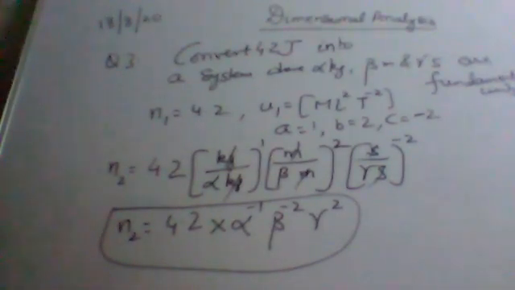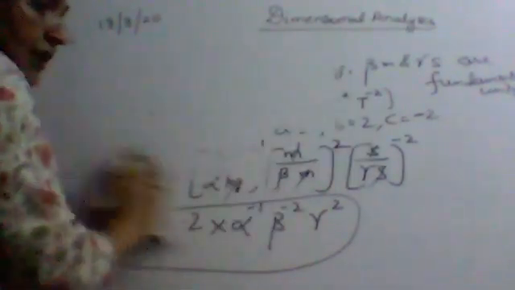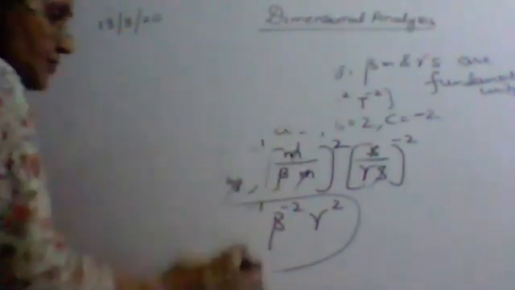Now the next one is limitations. There are a few limitations also. Now write down the limitations of dimensional analysis. There are some drawbacks also. The first one is, it gives no information about the dimensionless constant.